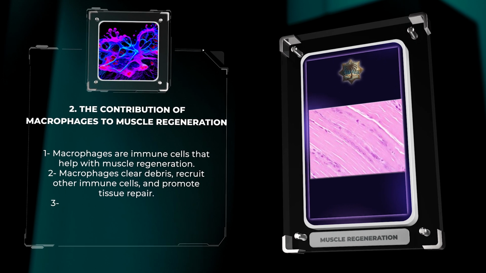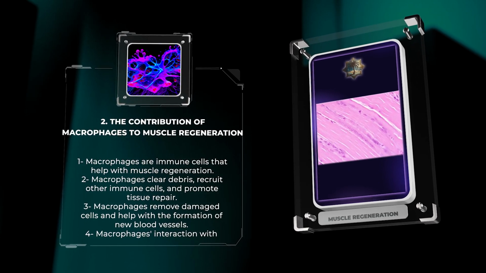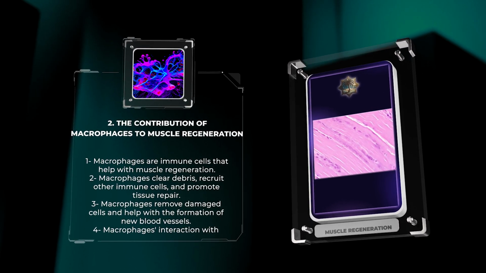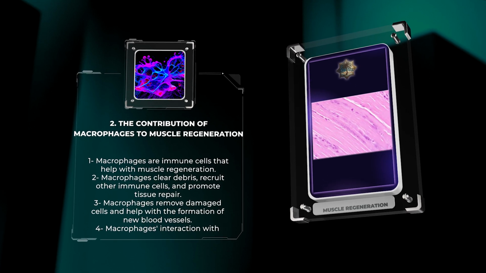Macrophages are immune cells that help with muscle regeneration. They clear debris, recruit other immune cells, and promote tissue repair. They also remove damaged cells and help with the formation of new blood vessels. Their interaction with other cells is important for muscle regeneration.